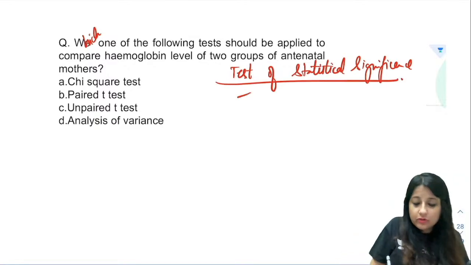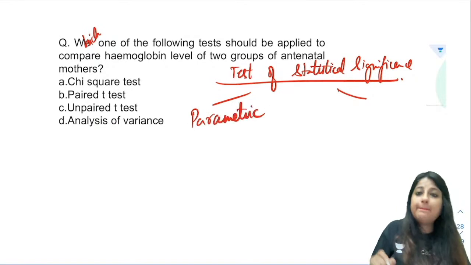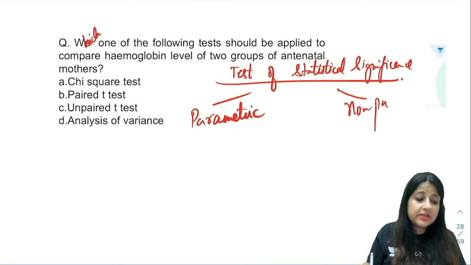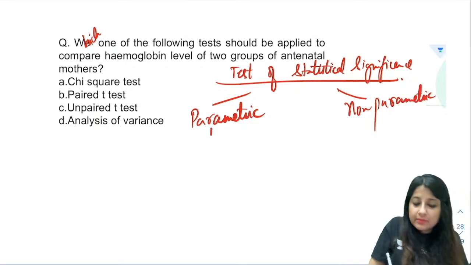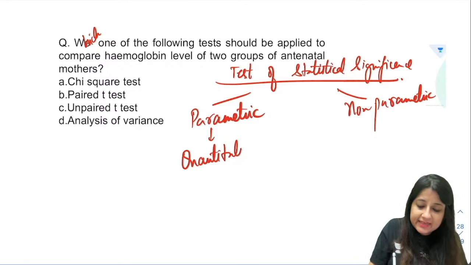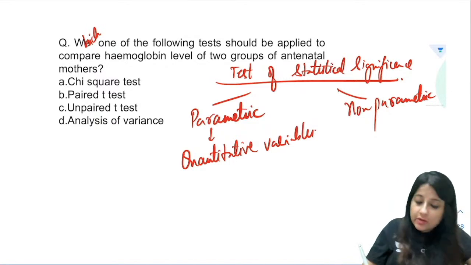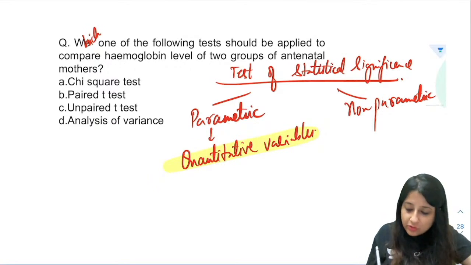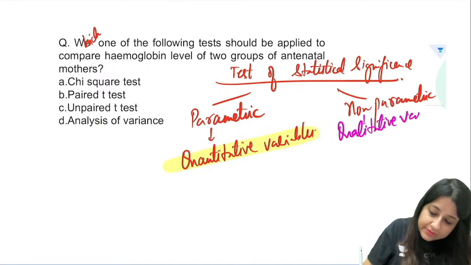Now here you divide it always into two types, okay? Parametric and non-parametric. This is a very important topic. You could be asked about the difference also. Now when I talk about parametric, what do we consider? Which variables? Quantitative variables. Non-parametric, so this is the buzzword here: the quantitative variables. Whenever we talk about the non-parametric test, we use which variables? Qualitative variables.